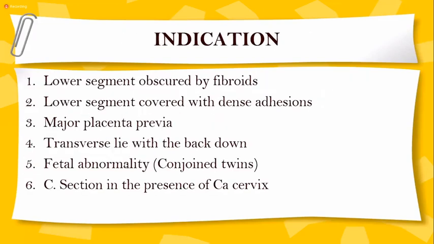The indications of classical cesarean section are: lower segment obscured by fibroids, lower segment covered with dense adhesions, major placenta previa, transverse lie with the back down, fetal abnormalities such as conjoined twins, and cesarean section in the presence of a cervical cancer.